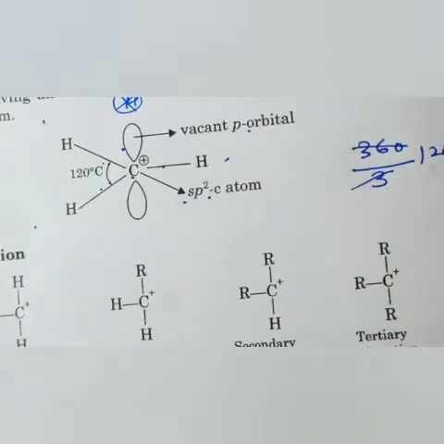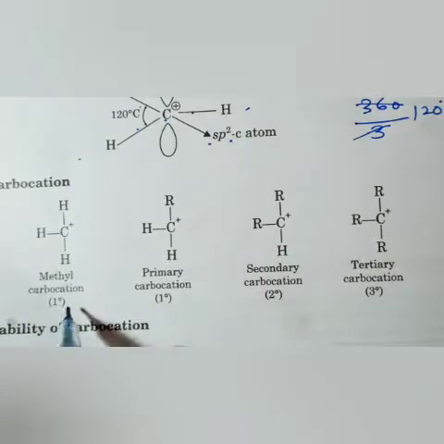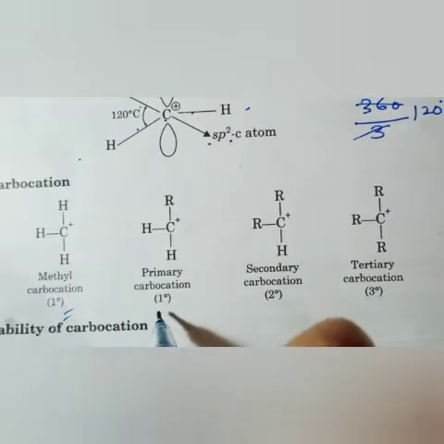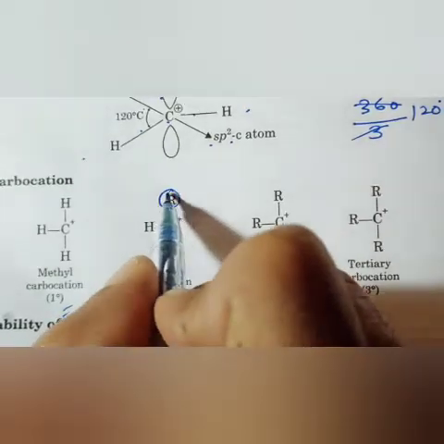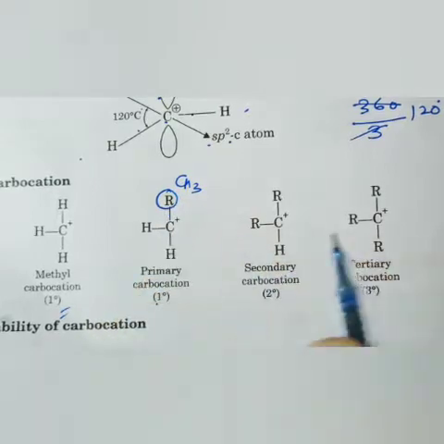There are 3 types of carbocation. The first is the methyl carbocation, where there is just one positive charge. Second is the primary carbocation, when there is one R on one side; it can be CH3, C2H5, anything.